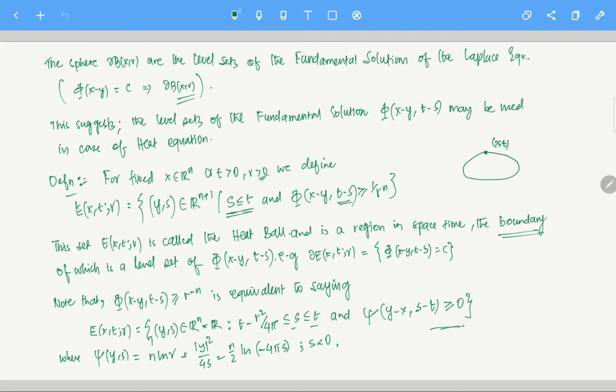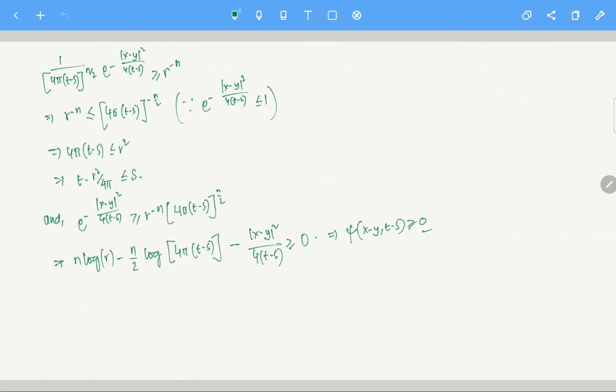See, here in this psi, if you replace, this minus n by 2 log of minus 4 pi s is there. I can write minus 4 pi (s minus t). So this variable can be negative.